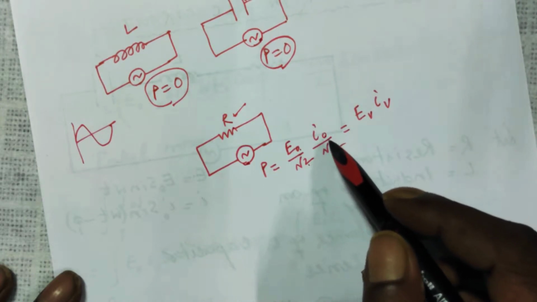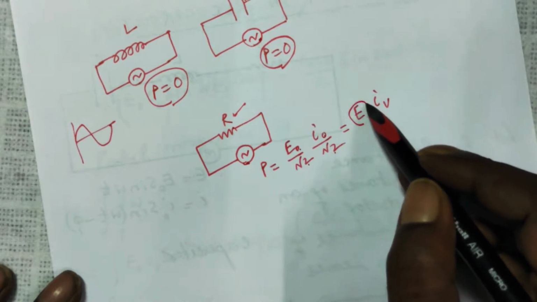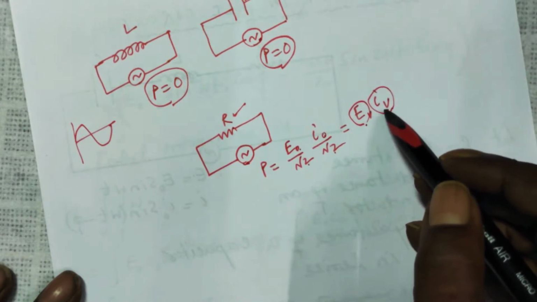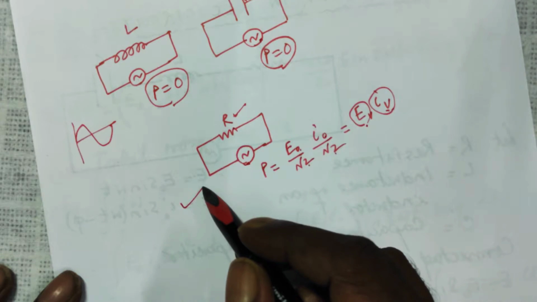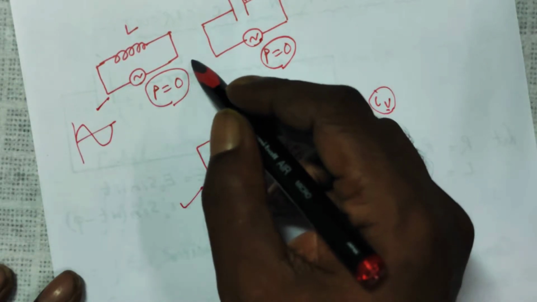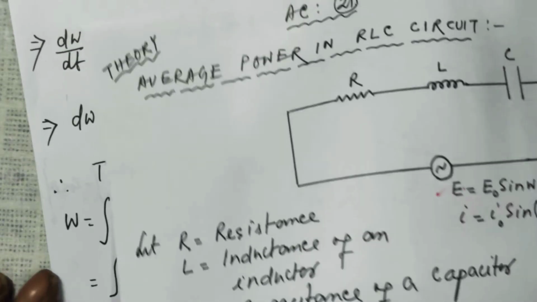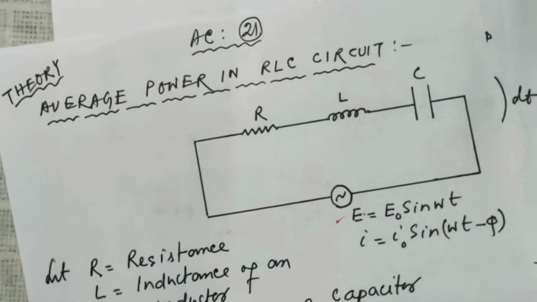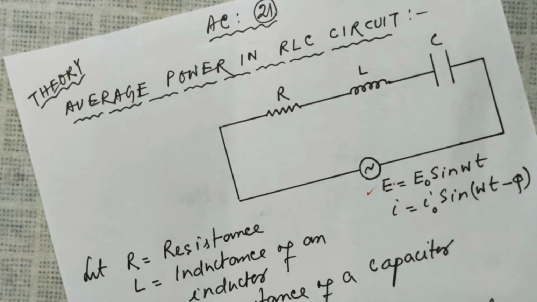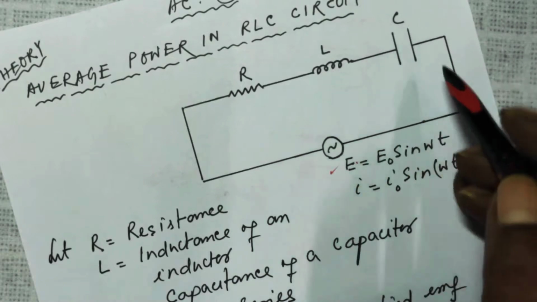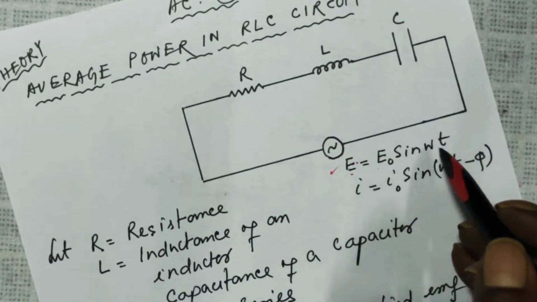E naught over root 2, I naught over root 2, that is E virtual, I virtual, or E RMS, I RMS. This was consuming power in the full cycle. This was not, this was not. So now we have all the three elements together. We have a resistance, an inductor, a capacitance. E is equal to E naught sin omega t.